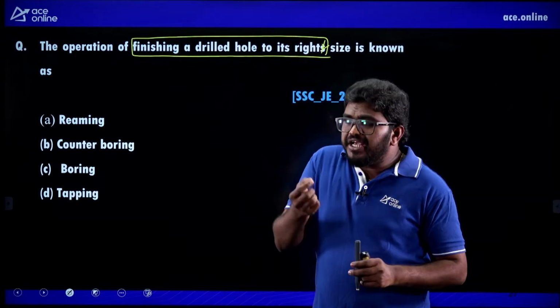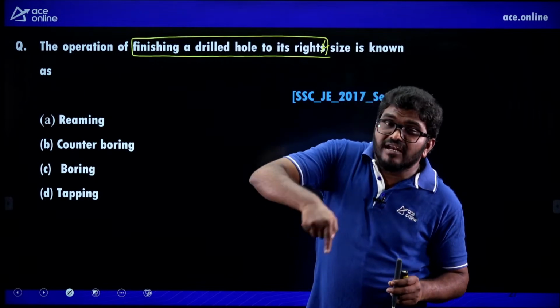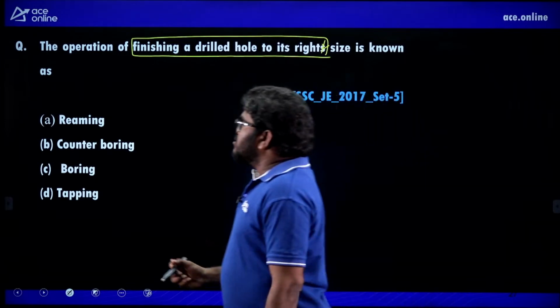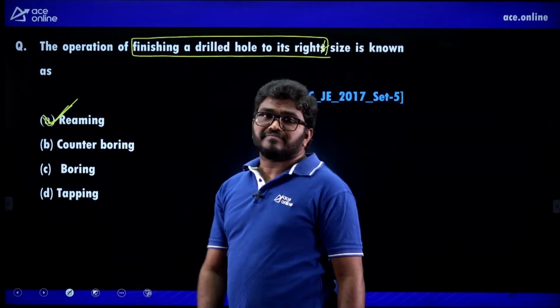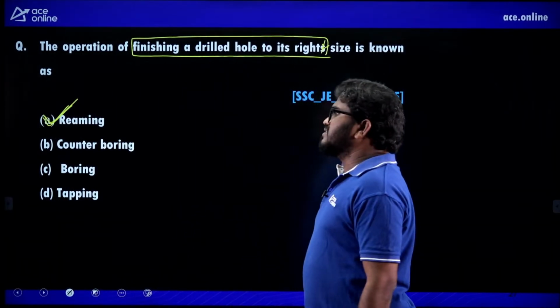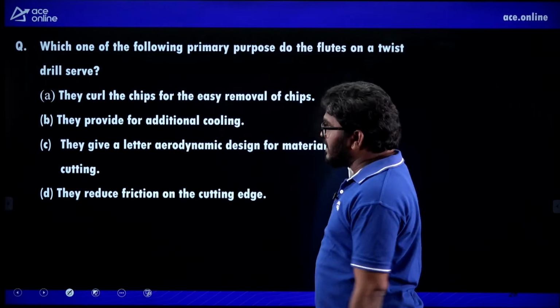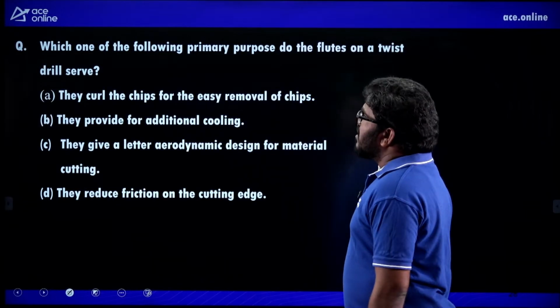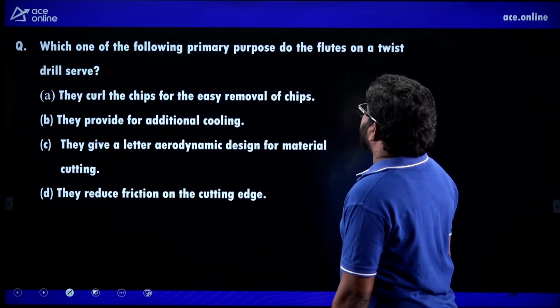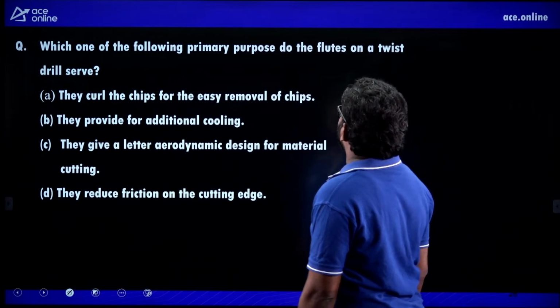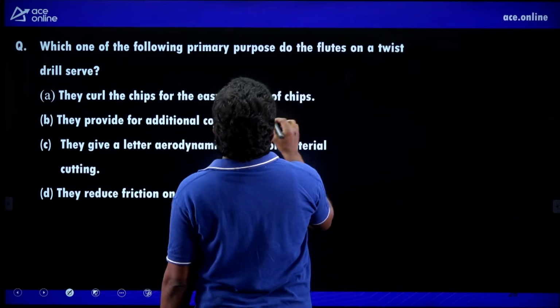In reaming, a minute layer from the drilled hole is removed. So A is the correct answer for this question. Reaming.